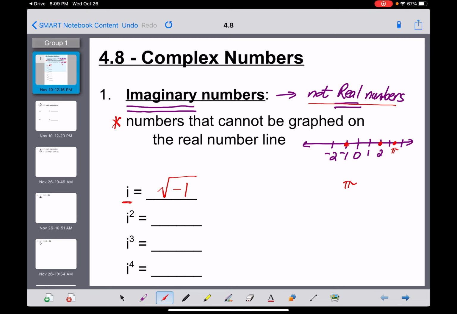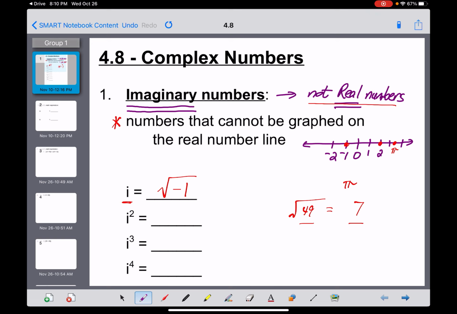Now, I want you to think about that for a second. For example, if I asked you what's the square root of 49, you would tell me the answer is 7, because 7 times itself equals 49. Although by that rationale, negative 7 works as well, but let's not focus on that right now. 49 has a real square root, it's 7. But if I ask you now, what's the square root of negative 1? What number times itself equals negative 1?